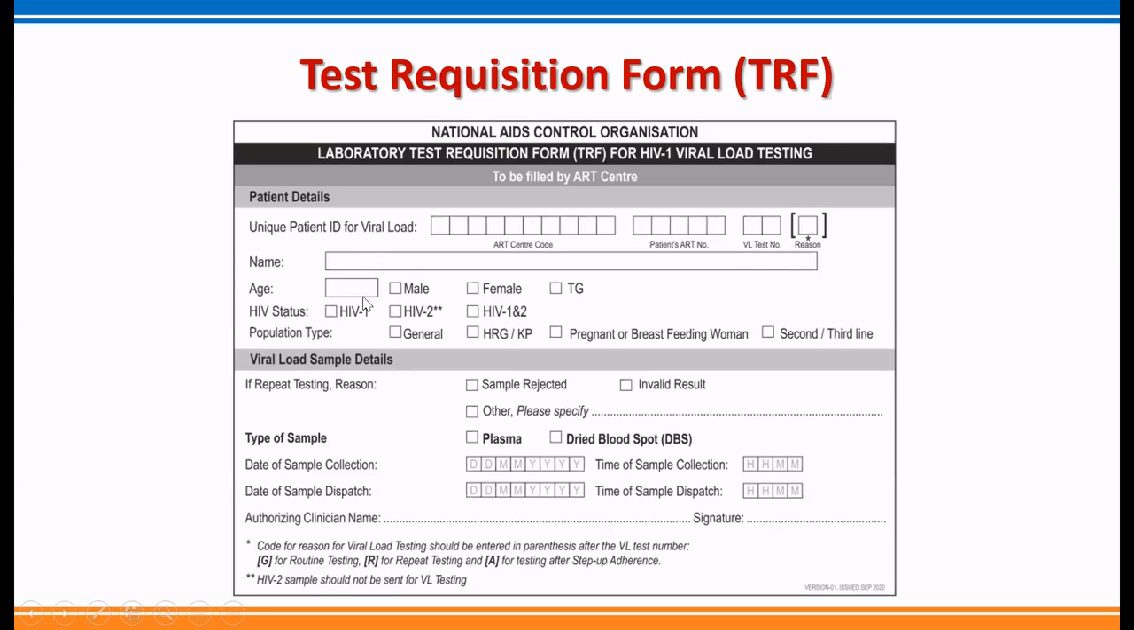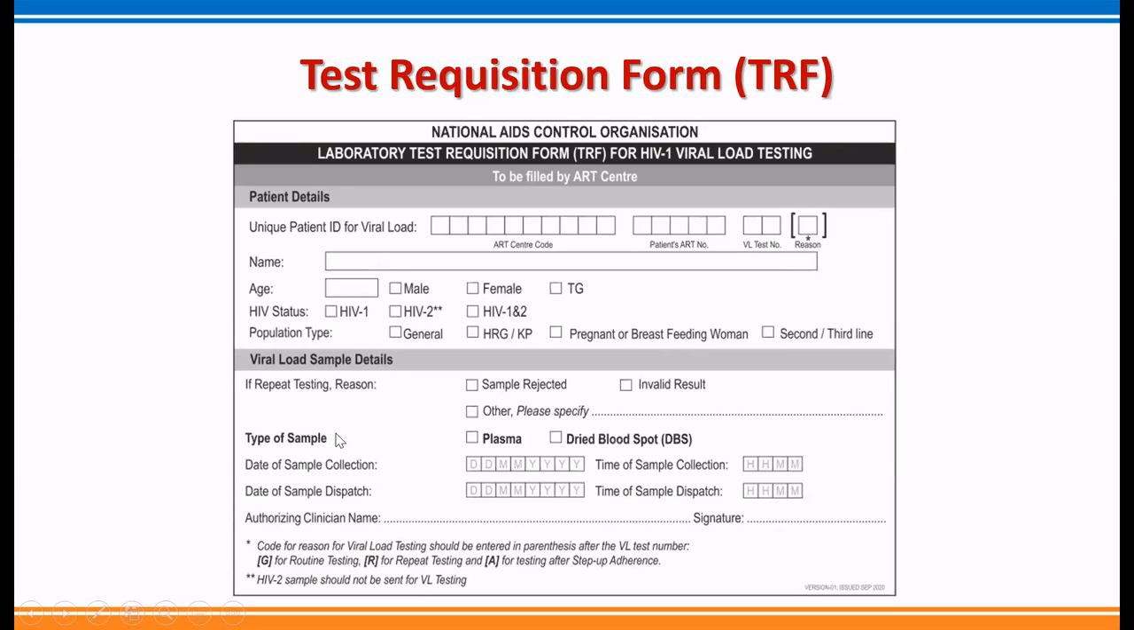The name of the patient, age of the patient, then gender, whether male, female, or transgender, and HIV status. Here we are sending samples only for HIV-1 and HIV-1+2. We are not collecting and sending samples for HIV-2 positive patients. Then the population type, whether it is from the general population or HRG or KP, or pregnant or breastfeeding women, and whether the patient is on second and third line ART.